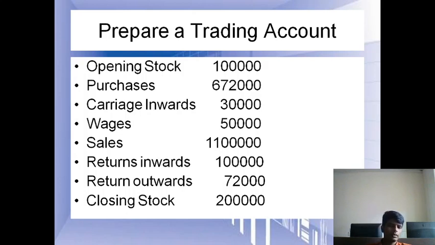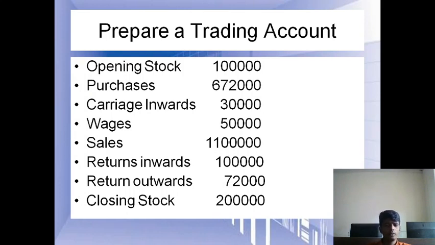So I am going to write in the outer column, out of total sales I'm going to deduct my sales return, that is 1 lakh. So the sales amount will be 10 lakh, which I record in the outer column. After deducting the return inwards, the sales return, I am going to record the closing stock, by closing stock. My closing stock is 2 lakh. So 10 lakh plus 2 lakh, 12 lakh will be there.